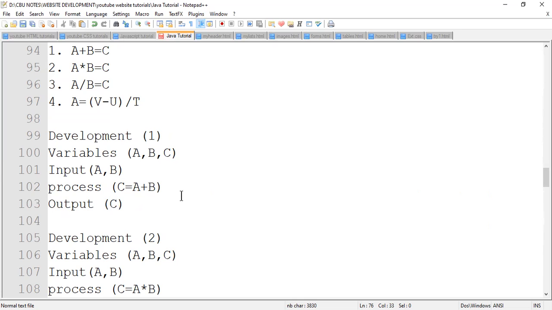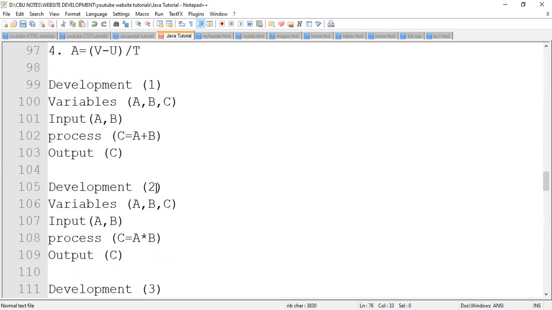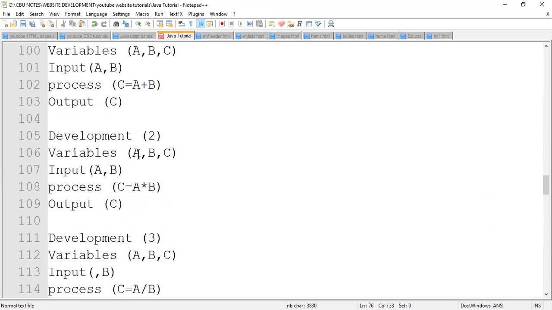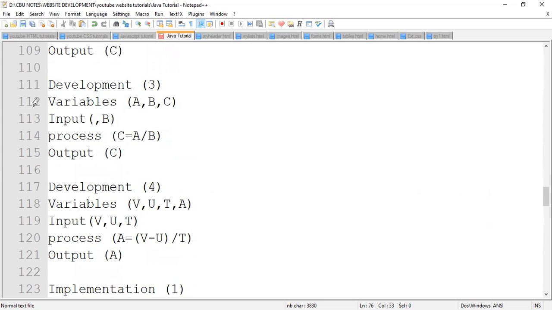So the same applies to question 2. It's more similar to 1. As you can see, variables A, B, C, inputs A, B, but the process, now we are multiplying. Output is C. And example 3, the variables are A, B, C, right? And then the inputs A and B. But the process, you're going to divide A and B, and what to be given out is C.